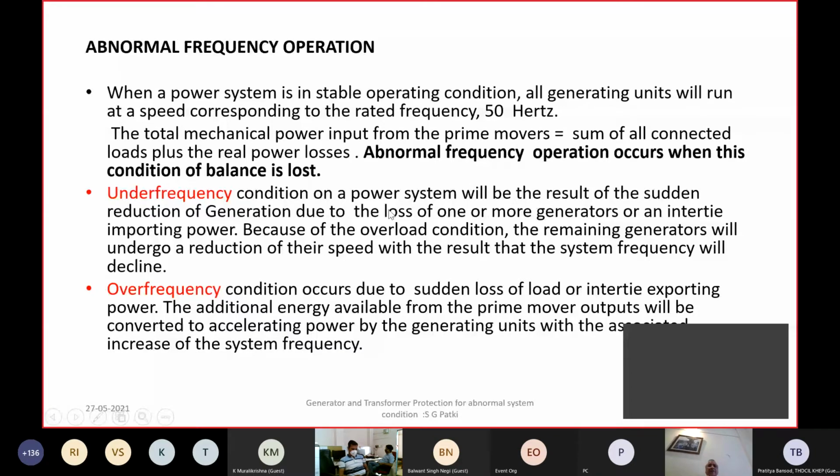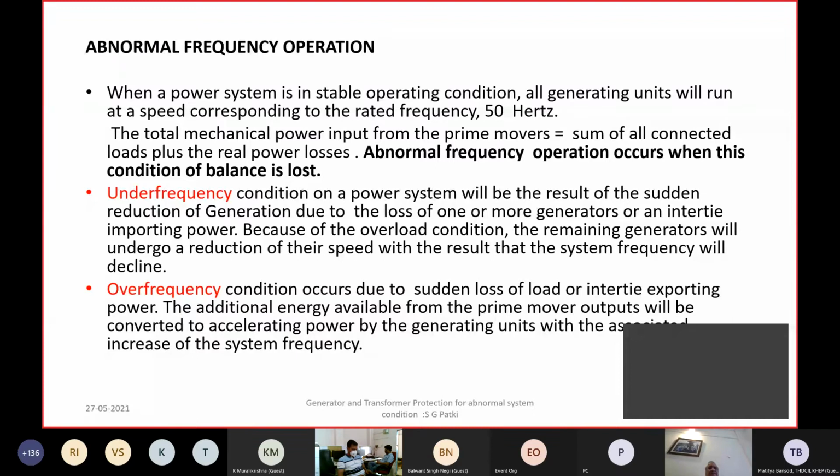You may also have a proactive action by way of rate of change of frequency, df/dt relays. But in spite of that, if the frequency continues to fall, then there is under frequency protection on the generator.